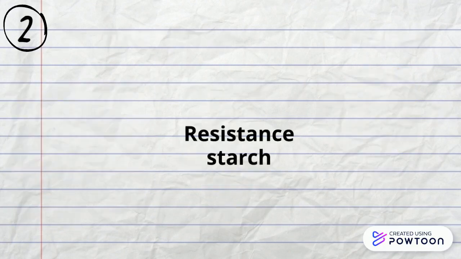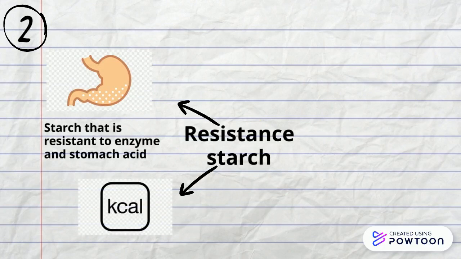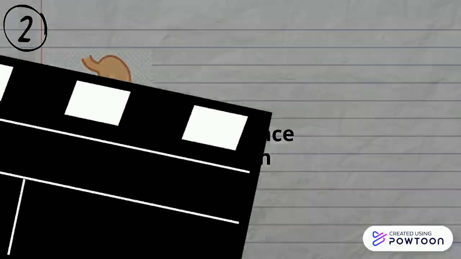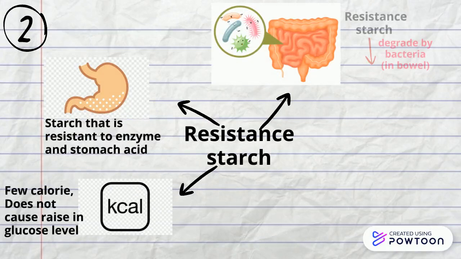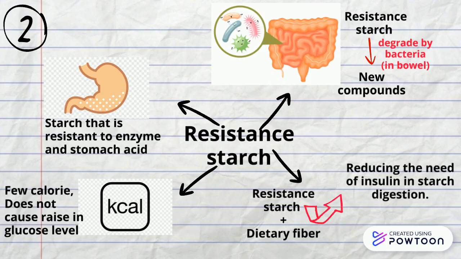Next is resistant starch. It is a type of starch that is resistant to enzymes and stomach acid. It contains few calories, so most of it does not cause a rise in glucose level. As the bacteria in the bowel degrade the resistant starch, it produces new compounds that can give beneficial effects for diabetic patients. For diabetics, eating vegetables that contain both resistant starch and dietary fiber is crucial for reducing the need for insulin in starch digestion.